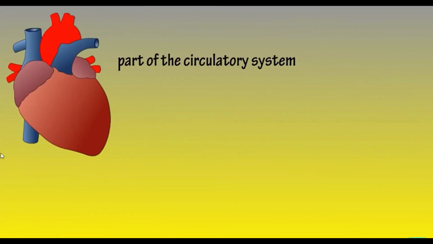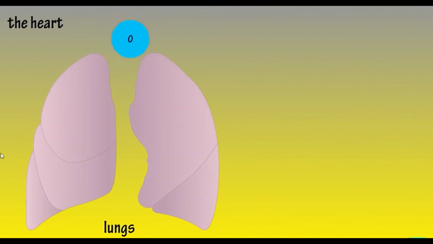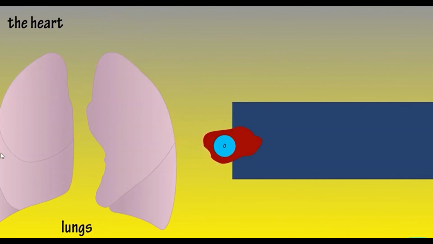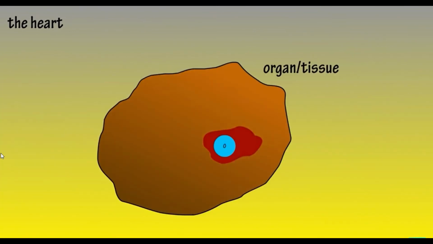The heart is one of the main components of the circulatory system, and its function is to pump blood through the body. So we shall go through a quick overview of how blood flows through the body and how the heart works. We start with the lungs, which first pick up the oxygen, and then the blood flows to the heart, from where it is pumped throughout the body to different organs and tissues. And in organs and tissues, the blood drops off oxygen and picks up carbon dioxide.